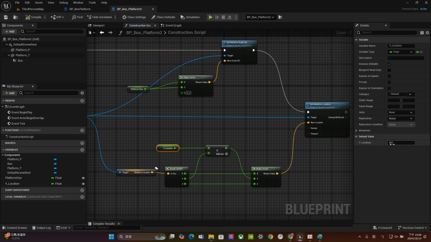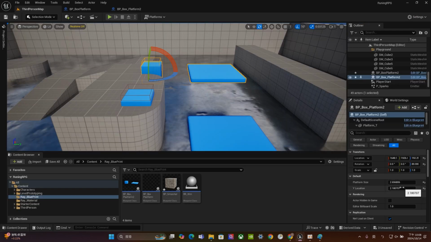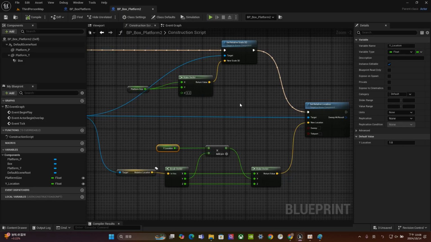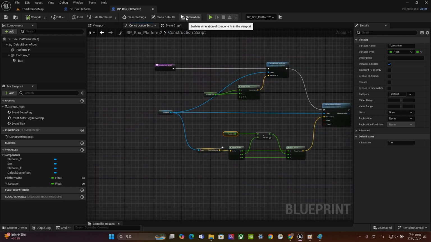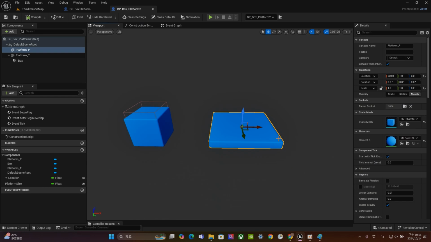Because right now this one is 0. So no matter what you did, it still will be 0. So you have to give that an initial number, I think. Oh, it still doesn't work. Alright, anyway, let's check. So this is the time for us to debug. So for now, everything works fine. Let's try to simulate. Okay, so I found some weird things, but that's something we missed before.